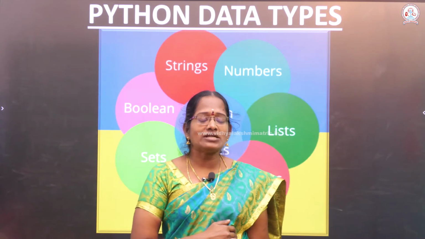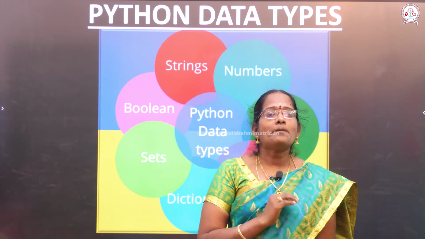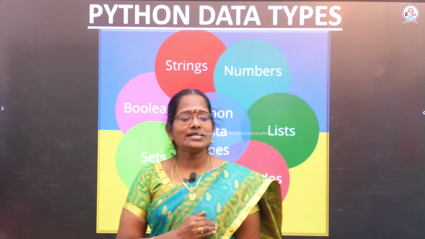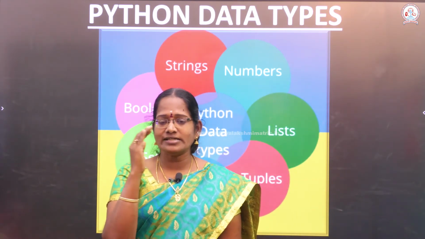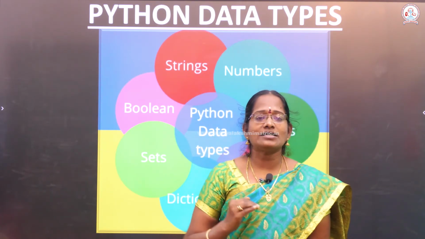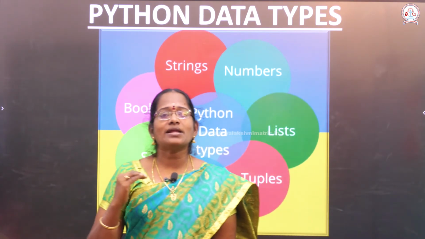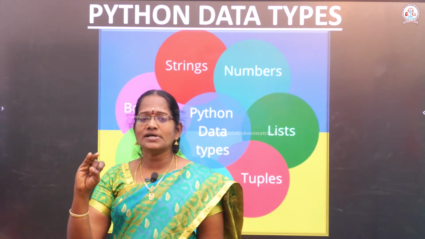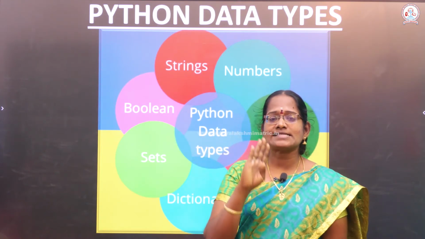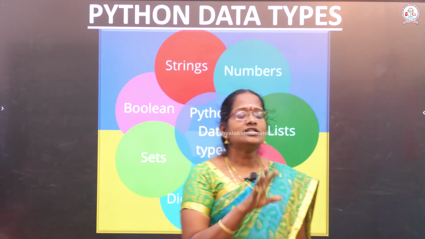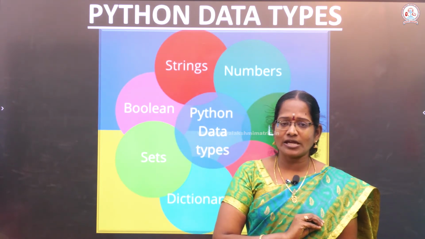Another interesting topic is Python data types. We have different types of data types. Already we discussed constants, and some different types of constants are there. Similarly, in Python data types also: string, numbers, boolean, sets, dictionary, list and tuples.